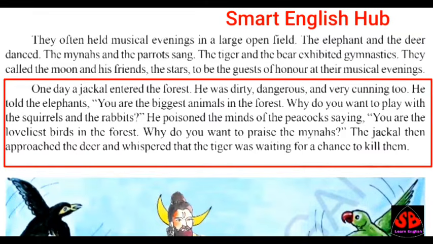Okay friends, now he told the elephants, you are the biggest animal in the forest. Why do you want to play with the squirrels and the rabbits? Here jackal started dividing the animals. Till now all the animals were united. Now the jackal started to divide the animals. First he went to the elephants and he told that, elephants, you are the biggest animals. Why are you playing with the smallest animals, squirrels and the rabbits?